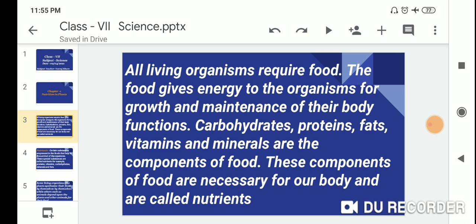Carbohydrates, protein, fats, vitamins, and minerals are the components of food. These components of food are necessary for our bodies and are called nutrients.